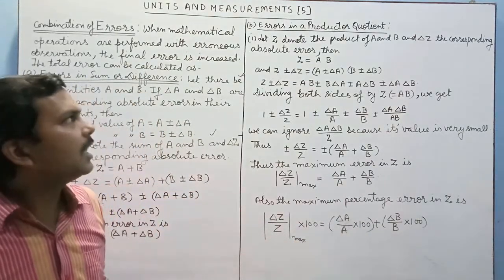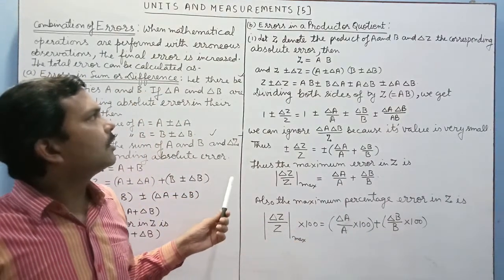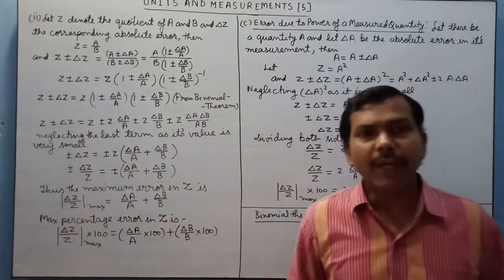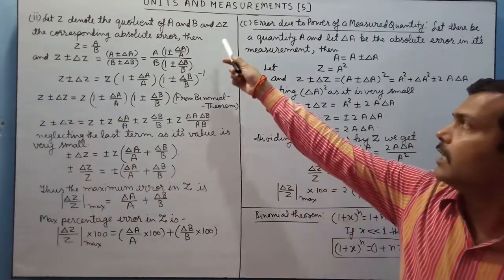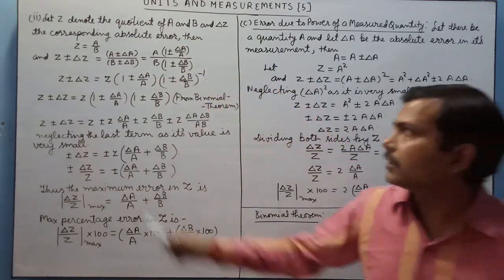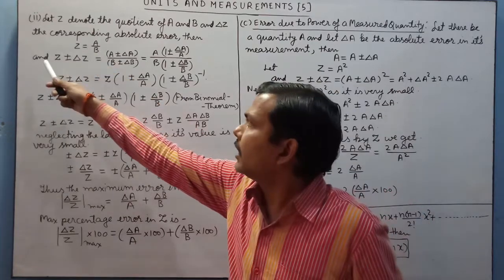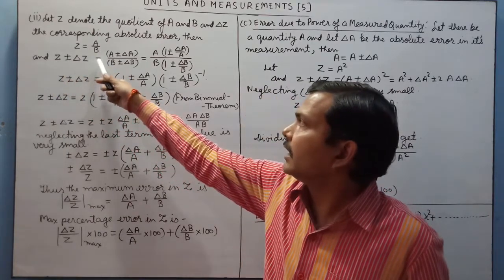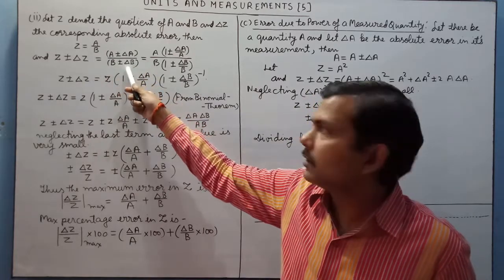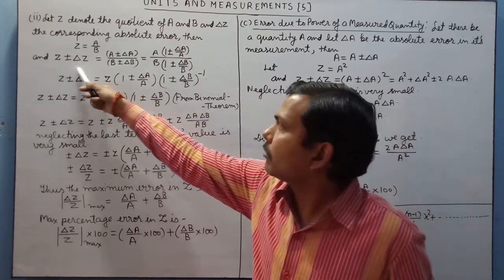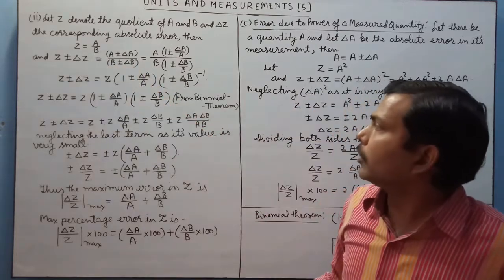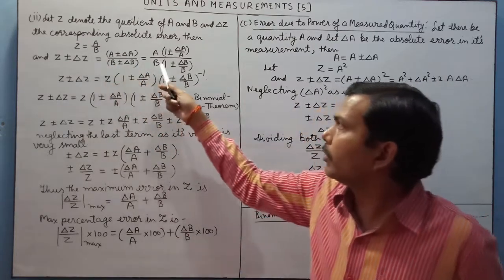Next we discuss error in quotient. Let Z denote the quotient of A and B, and delta Z the corresponding absolute error. In that case we may write Z is equal to A upon B, and Z plus minus delta Z is equal to A plus minus delta A upon B plus minus delta B. Now we will solve this equation as we take A common from numerator and B common from denominator.